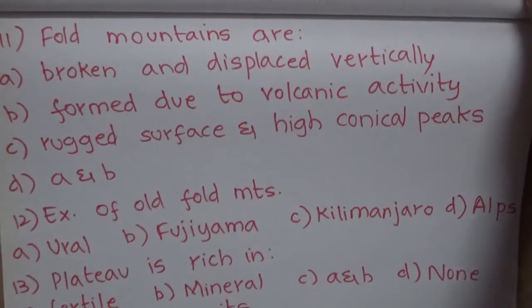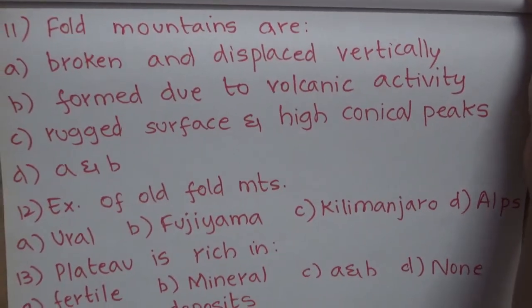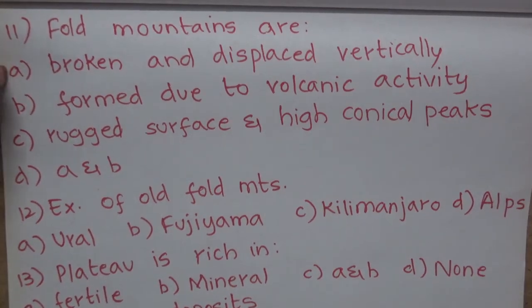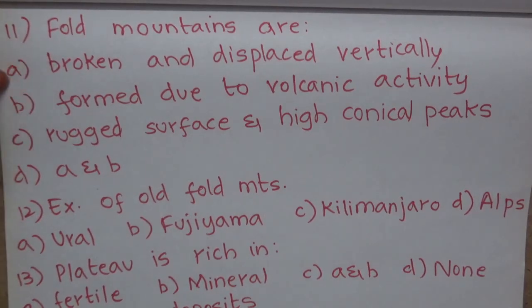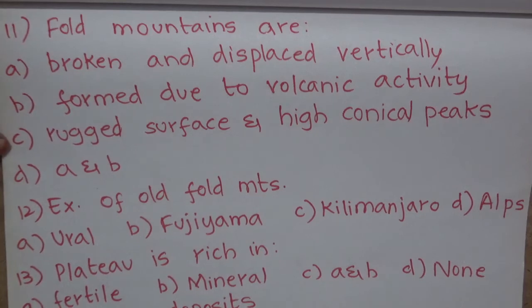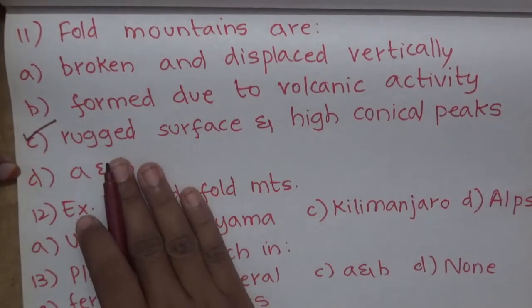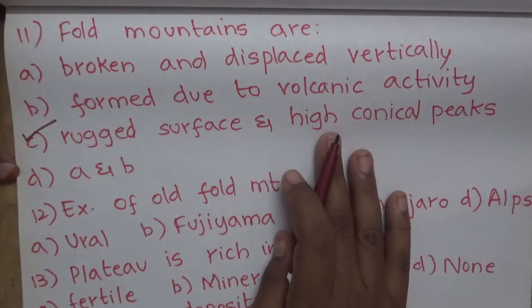And now, coming to 11th question, that is fold mountains. The fold mountains are: option A, broken and displaced vertically, option B, formed due to volcanic activity, option C, rugged surface and high conical peaks, option D, A and B are correct. The correct answer is option C, it has a rugged surface and high conical peaks.